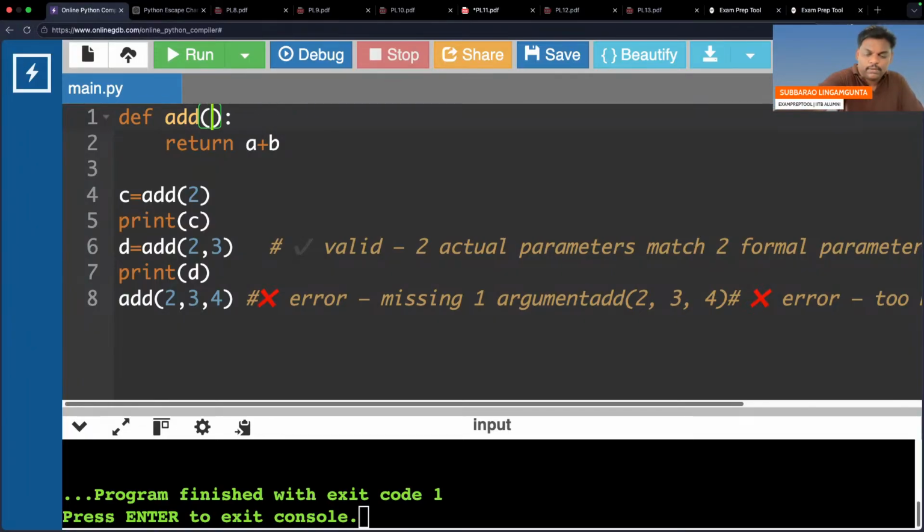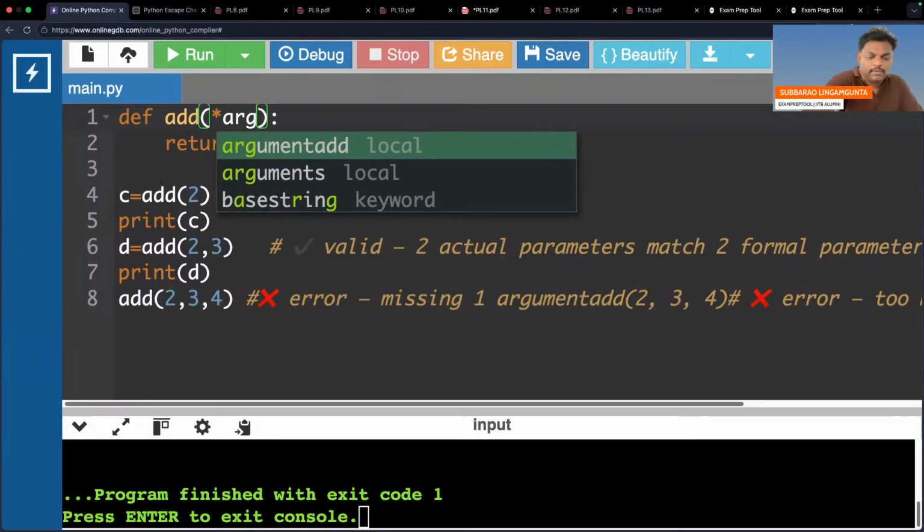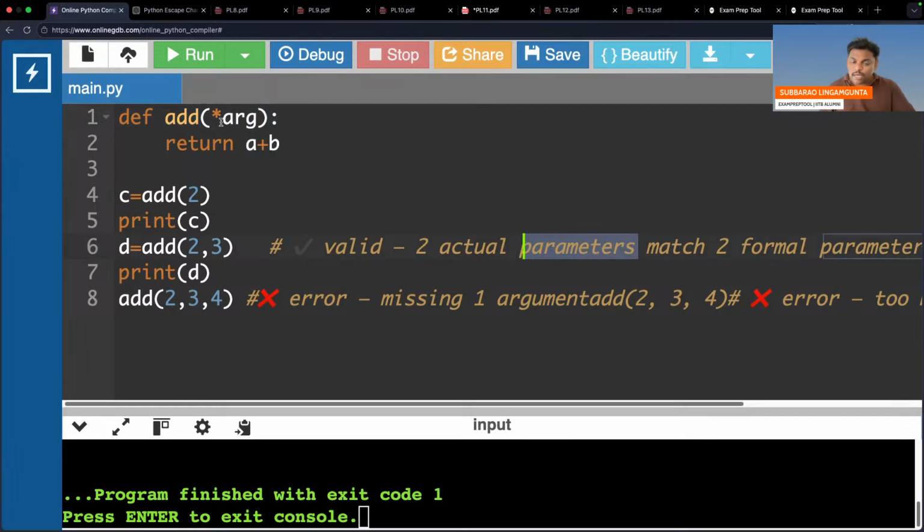Remove this. Write here star. Some name I have to write. Let us assume that I am writing some name, ARG. Anything you can write. Star, you have to write star ARG. What it will do is, it will take whatever you will give.